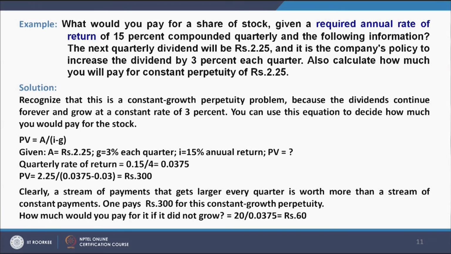Clearly, a stream of payments that gets larger every quarter is worth more than a stream of constant payments. One pays rupees 300 for this constant growth perpetuity, and how much would you pay for it if it did not grow is 2.25 divided by 0.0375, which comes out to be 60. So, we see that for a constant perpetuity we have to pay 60 rupees, and for a growing perpetuity we have to pay 300 rupees.